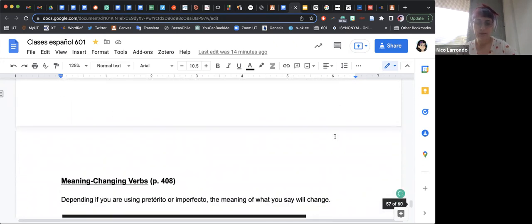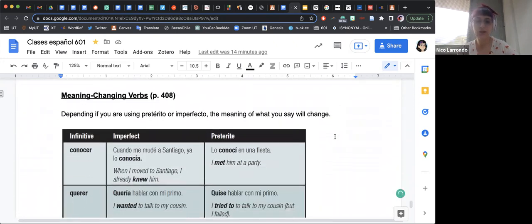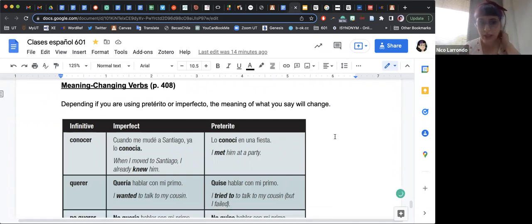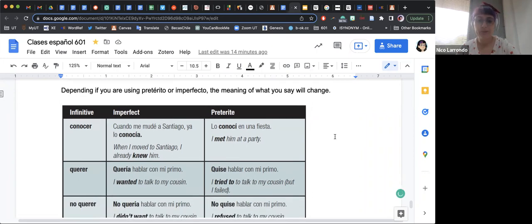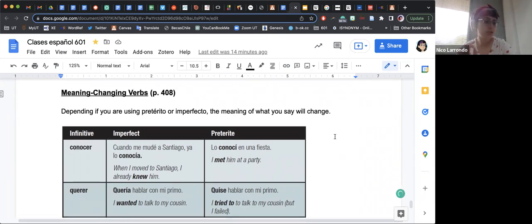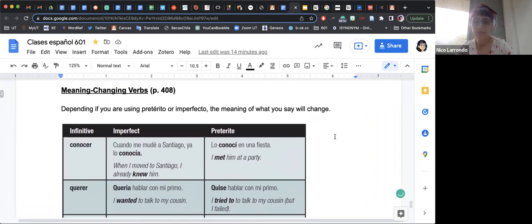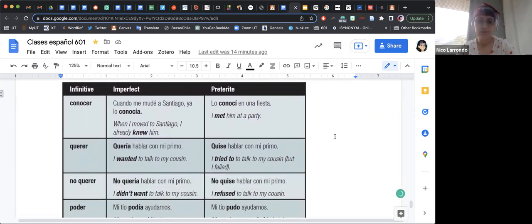So that's one thing. Then we have also meaning-changing verbs. Go to page 408, I think it's on page 408 or 409, this chart, which is really useful. Here we have some specific verbs that will change meaning depending on whether you say them in imperfect or preterite. Let's see these ones.